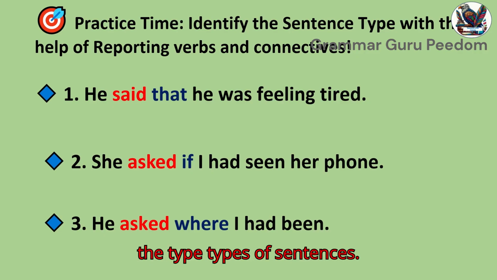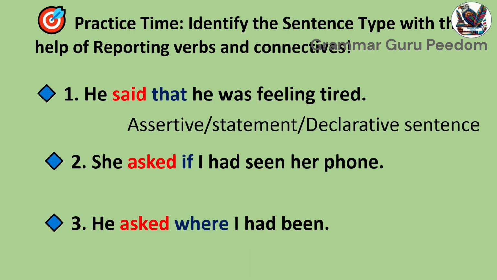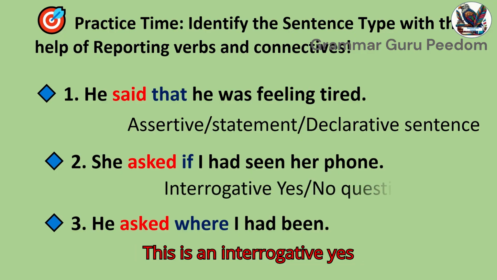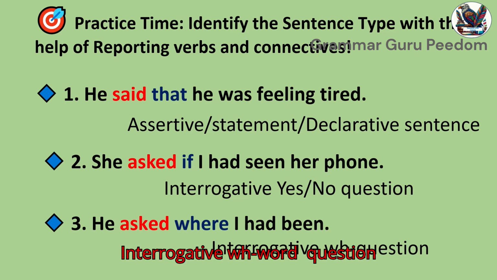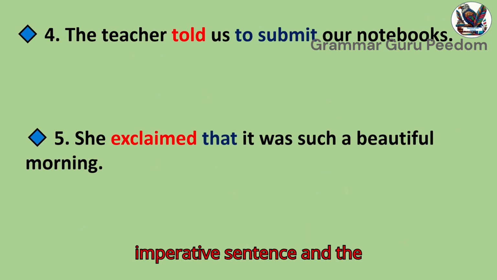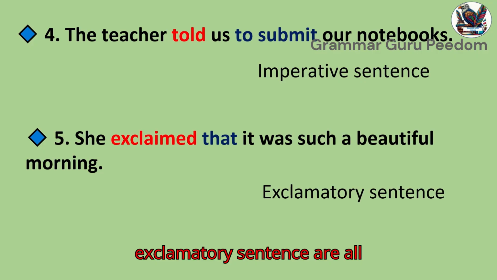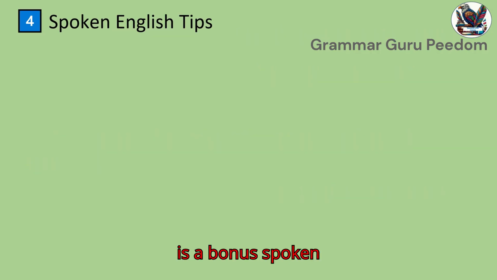Let's check the types of sentences. This is an assertive sentence. This is an interrogative yes or no question. Interrogative WH question. Imperative sentence. And the fifth one is an exclamatory sentence. Are all your answers correct? Great. If not, watch the video again. You'll get it. Here is a bonus spoken English tip for you.